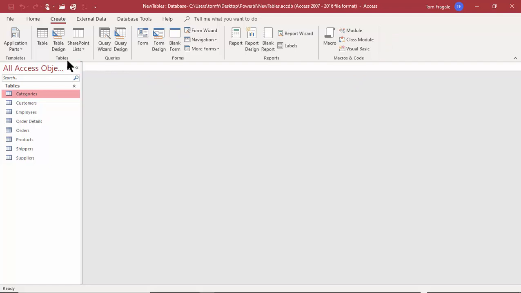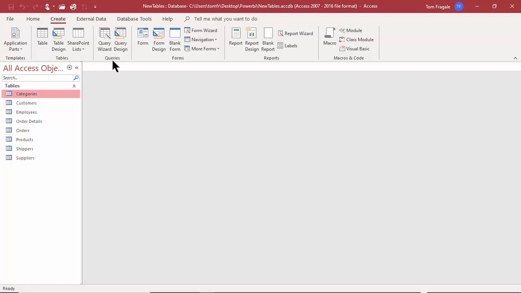The table is where we store our data in the Access database. So you're going to have a different table for each different list of information. If you have a customers list, you'll have a customers table. If you have a list of employees, you'll have a separate table for employees. So the table is where we store all of our data in the Access database. You really can't do anything else in Access before you have some tables. So we're going to spend this session showing you how to make your tables.